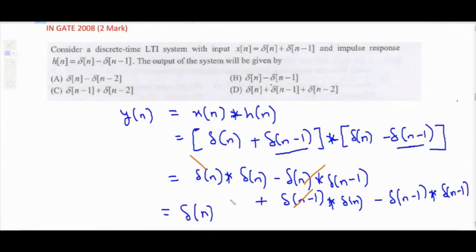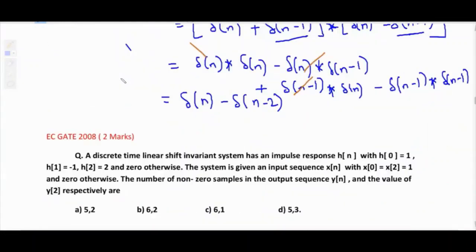As there is no delay, simply delta n. Minus, delta n minus 1 convolution delta n minus 1 is delta n minus 2. So delay will be added and 1 impulse will not be present in the answer. So this is how we convolve impulse with impulse. So the correct answer is option A, delta n minus delta n minus 2.